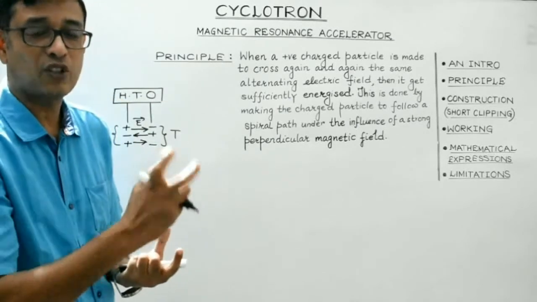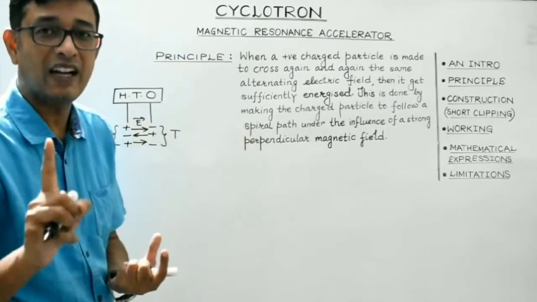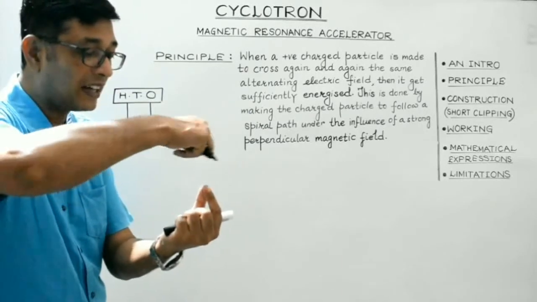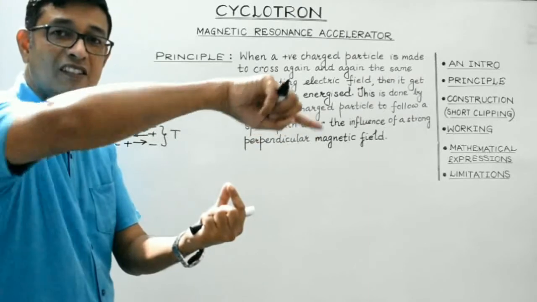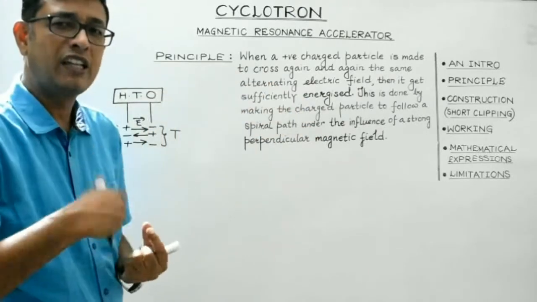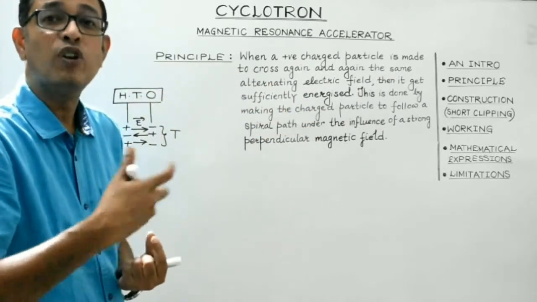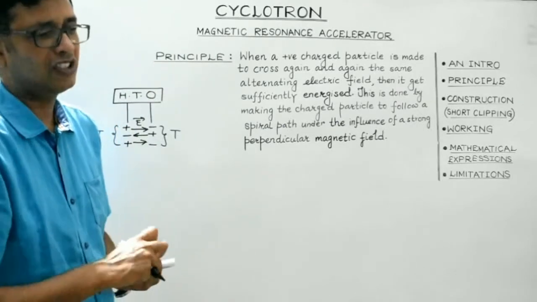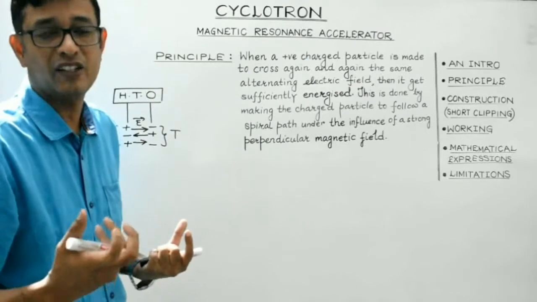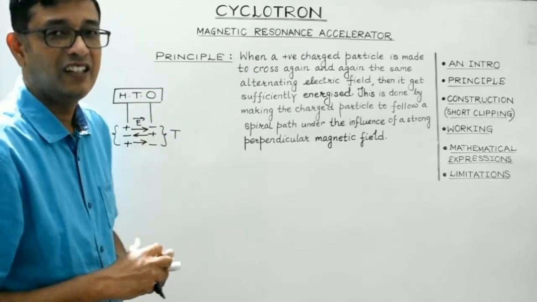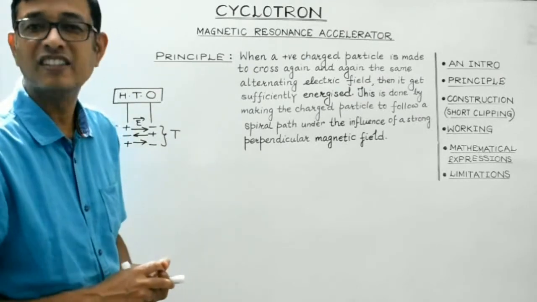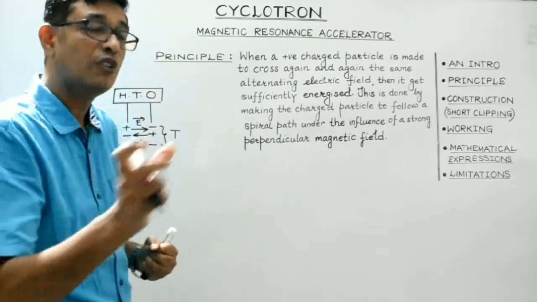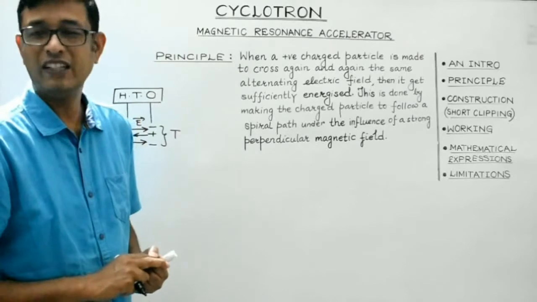So the overall effect of this electric field and the magnetic field would be that the charged particle can be made to follow a spiral path, and in the process it will keep on gaining more and more energy due to the increase in its speed, right? And with such enormous energy, when it is made to strike the target, it is able to carry out the nuclear disintegration process. So that's the purpose of a cyclotron, right?